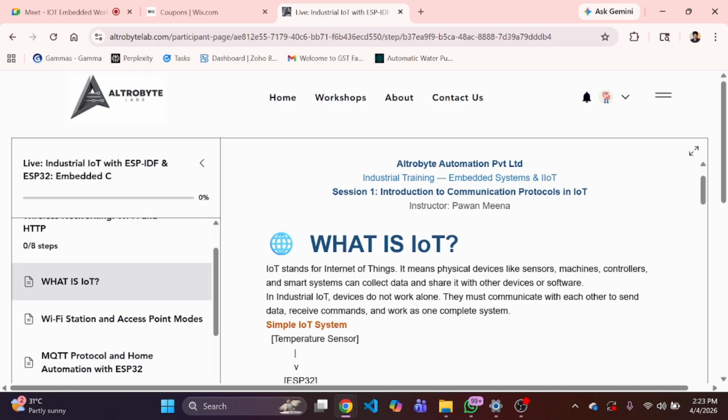Let's say in the case of an embedded system. An embedded system is a system dedicated to a single task, let's say rotating one motor.